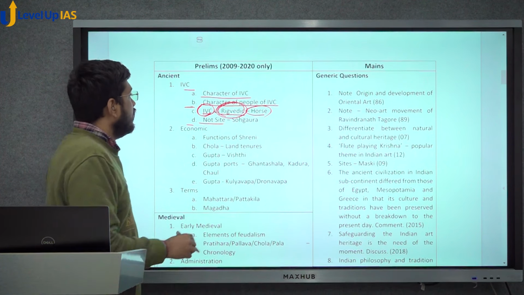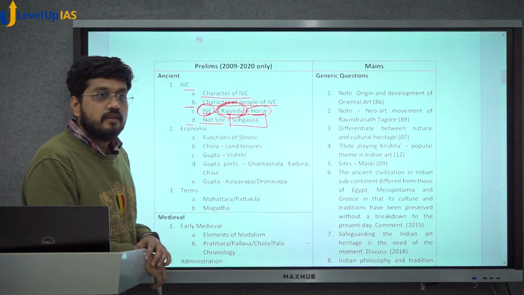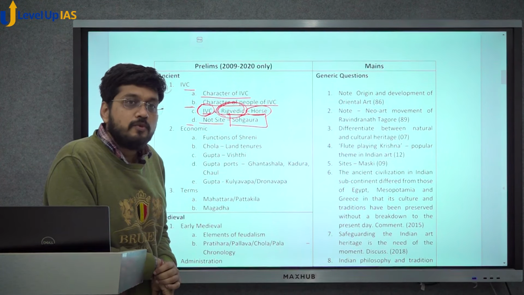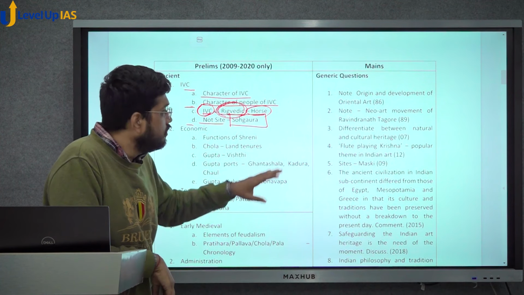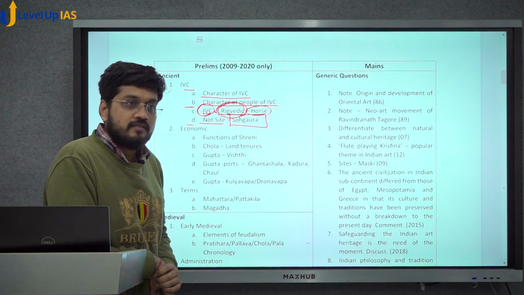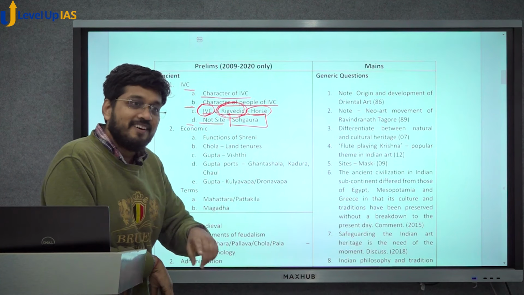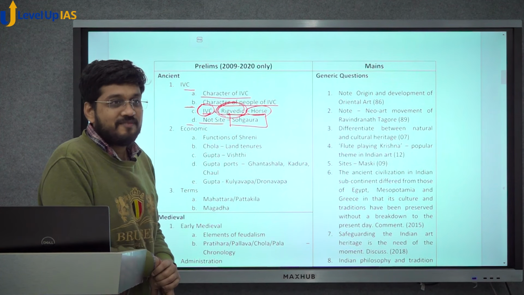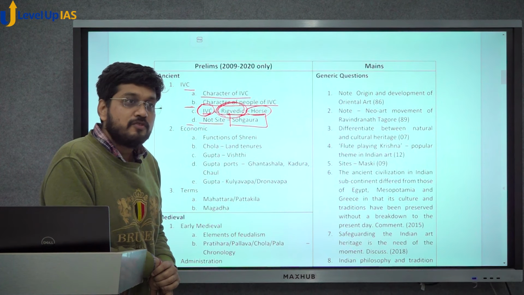Similarly, you have this site Sohagoda. Sohagoda is in UP, and it is one of the most famous sites belonging to the Ashokan era. So even if I did not know all the other three sites, whether they were Harappan or not, if I only knew that Sohagoda is a famous Ashokan site, my answer is done. So the question per se is not actually about Harappa, it is about the other way around. Why is Sohagoda famous? Because there is an Ashokan inscription.